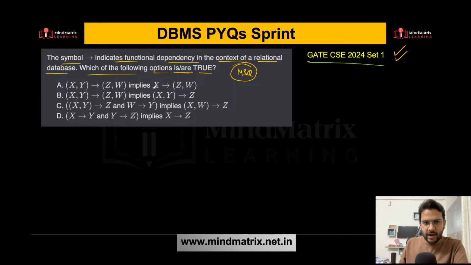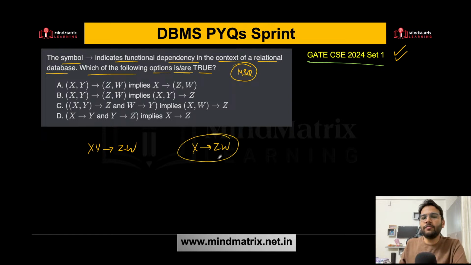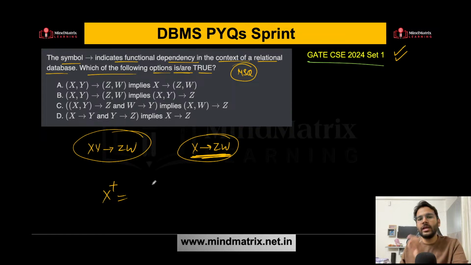Right? Again, it is a very simple question. Carefully see this. Option A says XY determines ZW. Here it is saying it implies this. Now we need to find whether this is implied or not. Again, the similar type of question. How can we find out? Find out the X closure using this one. If I get somehow ZW, then I can say it is implied.